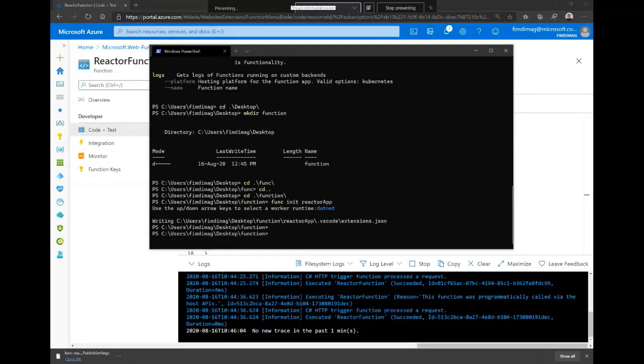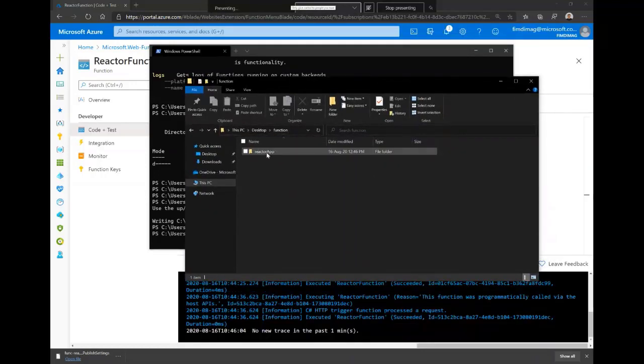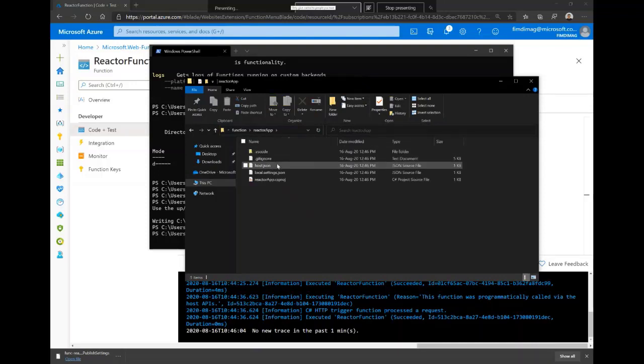What we have here, if we need to access directly here, so here we have the folder function. Inside this folder we have our function app, Reactor app, and here we have the basic files like the csproj and the host.json that defines our environment here that we need to develop.